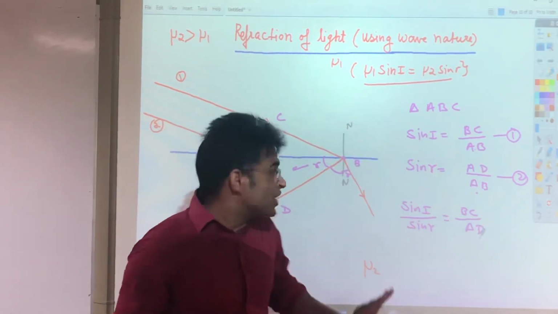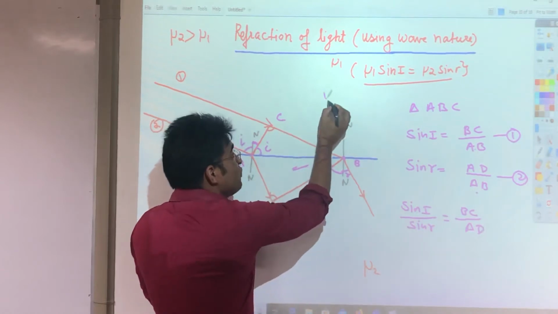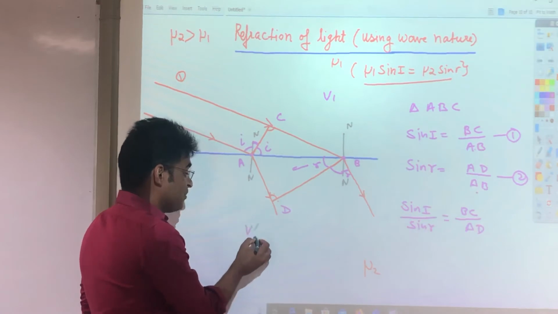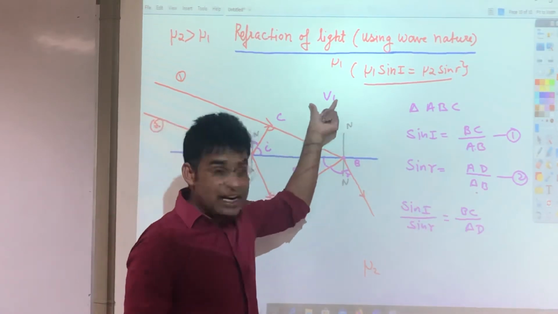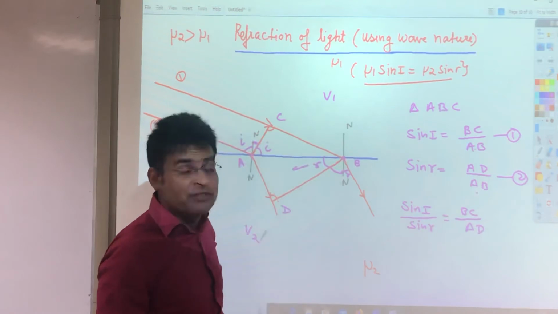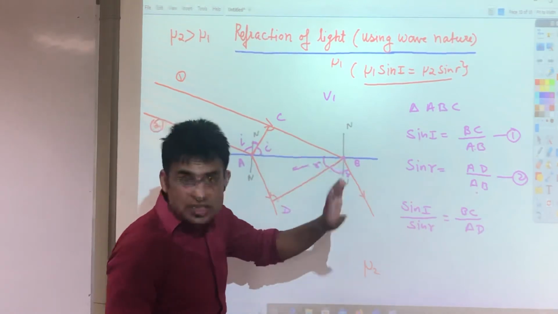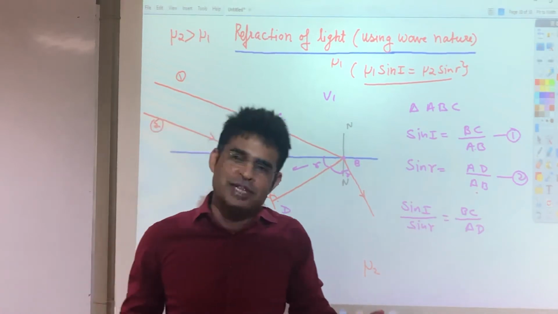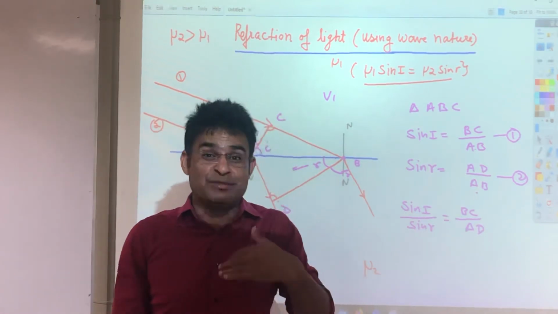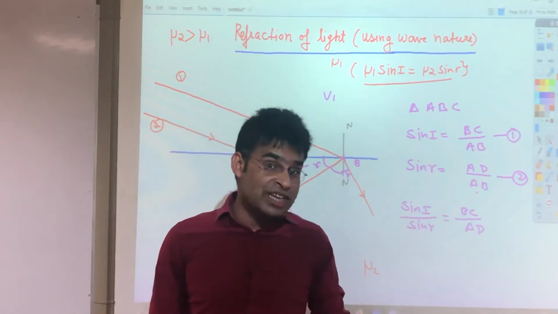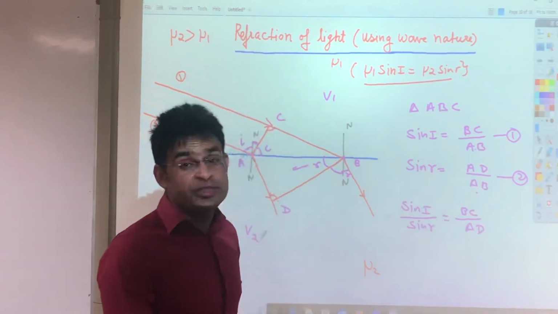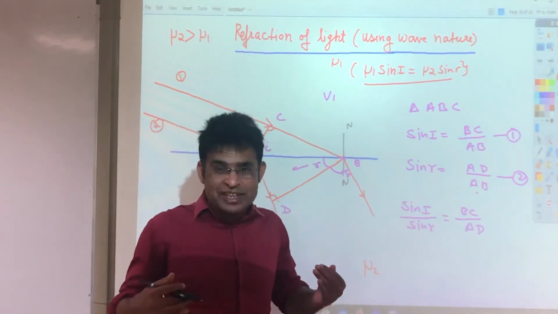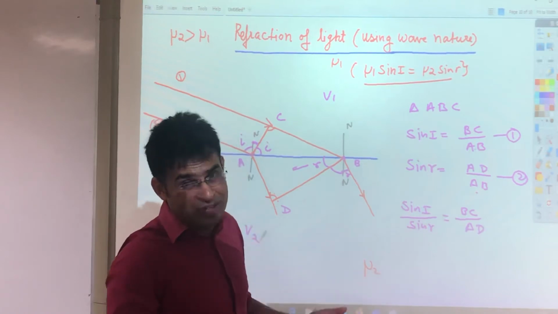Let's say the velocity of light in the upper medium is v1, and the velocity of light in the second medium is v2. If you see CB or BC, this is the distance. The distance is equal to speed into time. Right now velocity and speed are the same thing. I'm not saying they are the same every time, but velocity and speed are the same if the object is moving on a straight line. So right now I'm talking about straight line motion, so if I say velocity or speed, both have a single meaning.